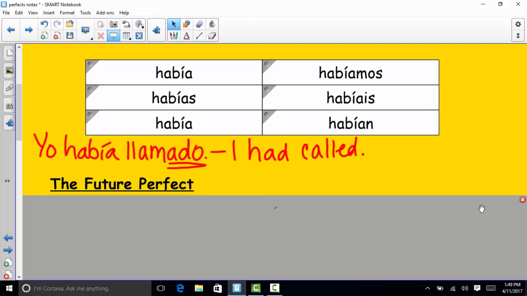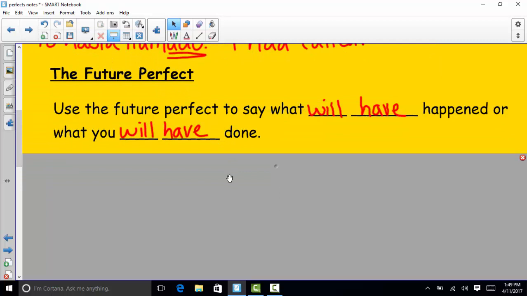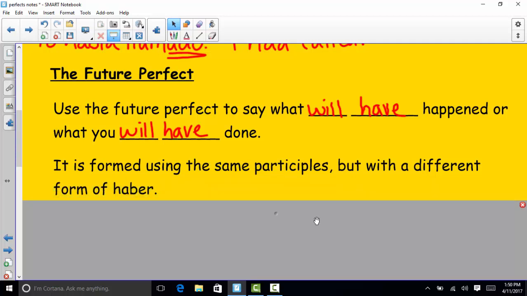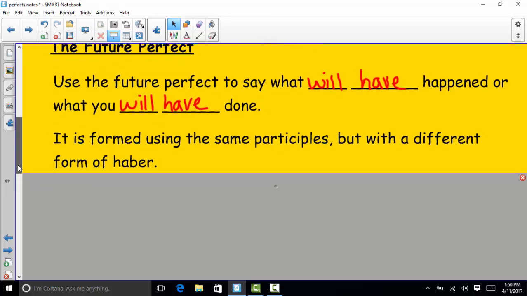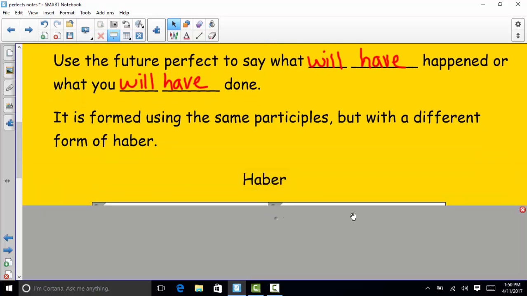Okay, same idea with the future perfect. So again, all we're going to do is take haber and conjugate into the future tense. Okay, but we leave the participle the way it is. So we use the future perfect to say what will have happened or what you will have done. Okay, it's formed using the same participles, but again with a different form of haber. So all we're changing each time is the conjugation of haber that we're using.